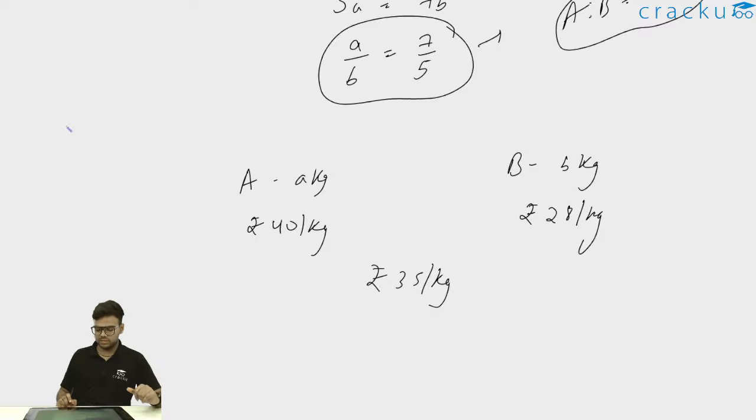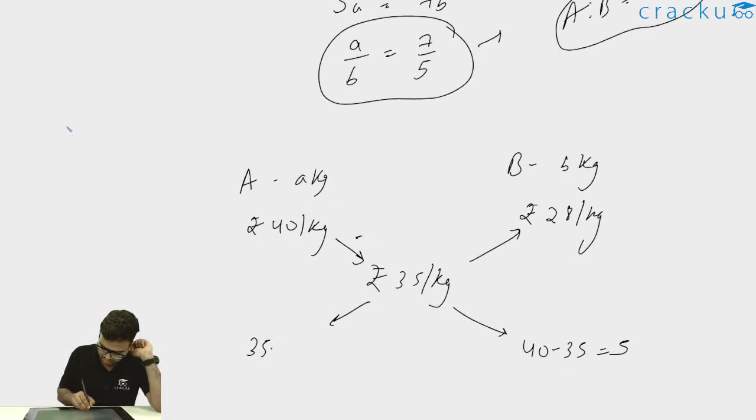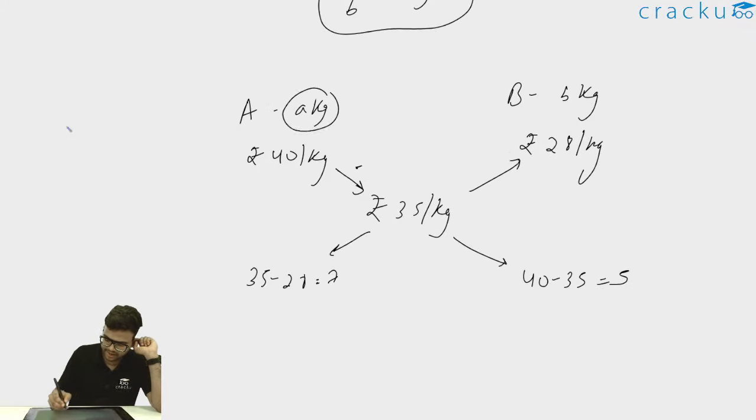Now we'll use the alligation method. What we'll do, we'll subtract this part and we'll subtract this part. So this value will be equal to 40 minus 35, which is equal to 5, and this value will be equal to 35 minus 28, which is equal to 7. Therefore, if I say this is A kg, this is B kgs, A is to B will be equal to 7 is to 5.